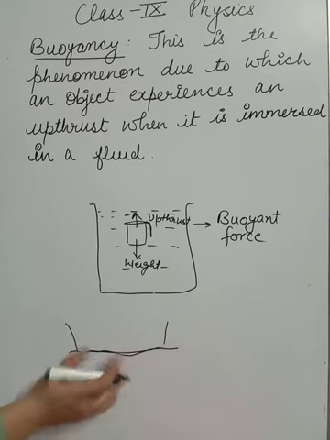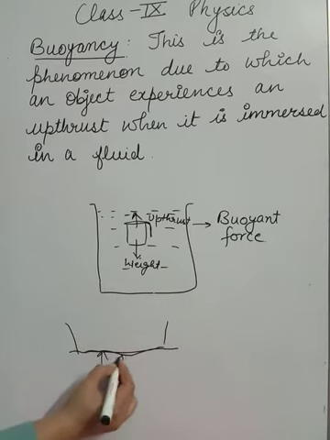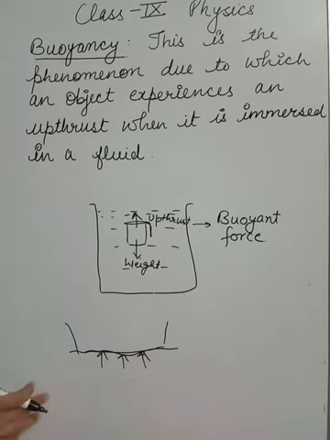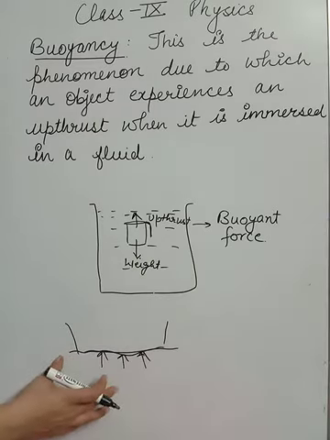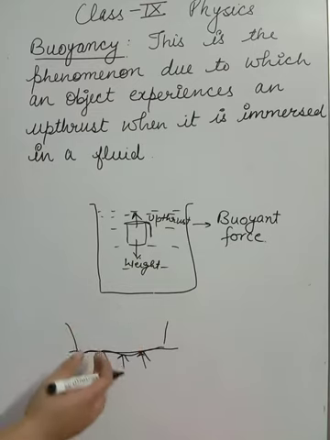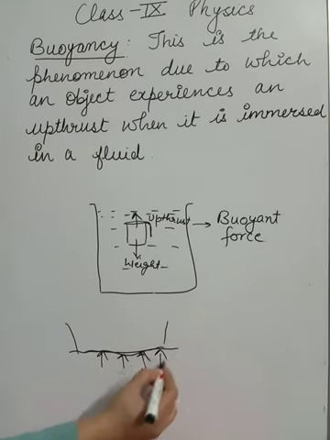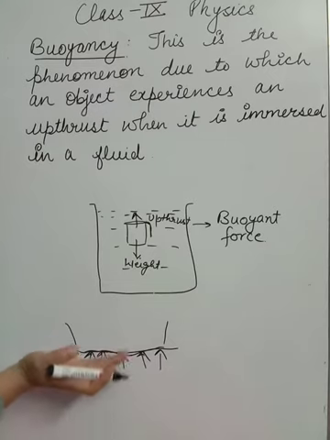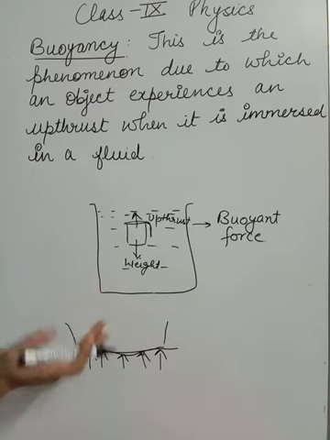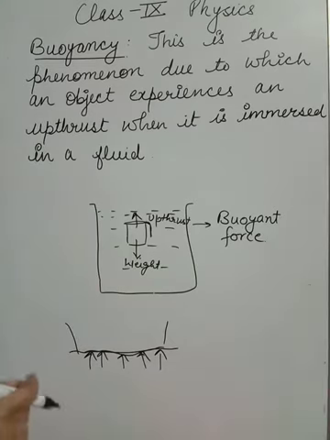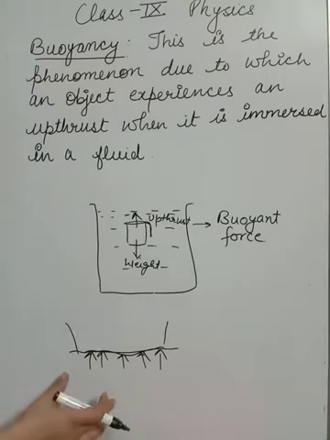When it was in fresh water, it was experiencing some kind of buoyant force. But as it enters salty water, which has higher density, the buoyant force given by salty water will be more, so its level will rise up. Because this buoyant force will balance more amount of its weight.